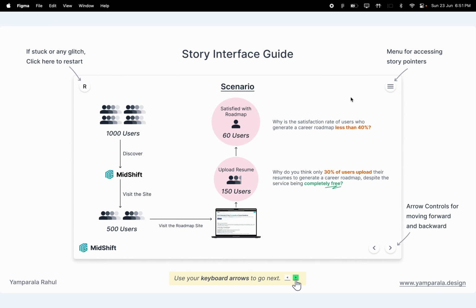Second, there is a button at the top right as a hamburger menu which will help you to quickly go to a desired slide which you want to see. At the bottom right, we have 2 arrow controls which will help you to go forward and backward respectively.